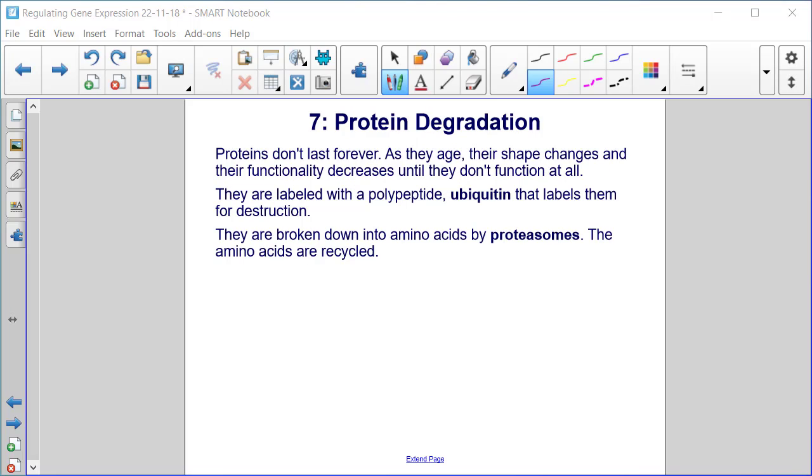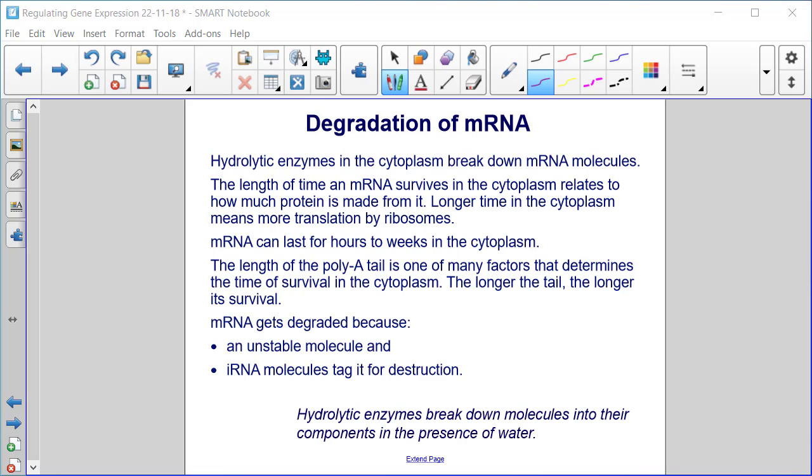7. Protein degradation. Proteins don't last forever. As they age, their shape changes and their functionality decreases until they don't function at all. They're labeled with a polypeptide, ubiquitin, that labels them for destruction. They're broken down into amino acids by proteasomes. The amino acids are recycled. Degradation of mRNA.